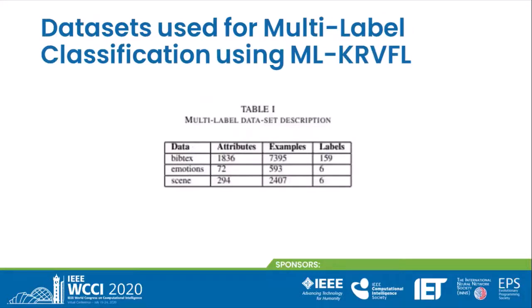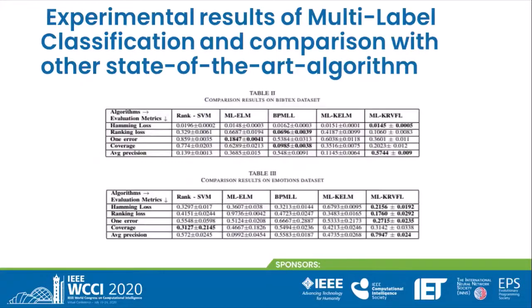We have used 3 benchmark datasets for multi-label classification and for comparison purposes. BibTeX and emotions are related to the text domain, and scenes is an image domain dataset. The experimental results of multi-label classification and comparison with other state-of-the-art algorithms are shown in tables 2, 3 and 4.